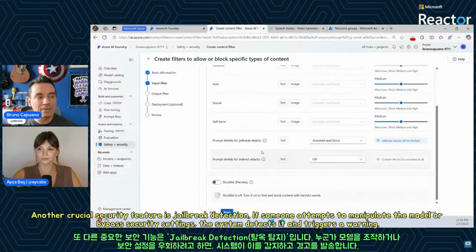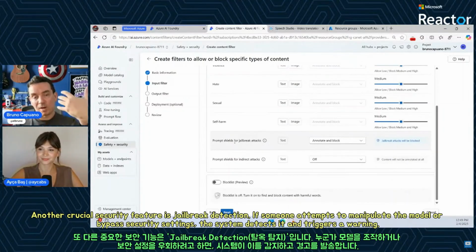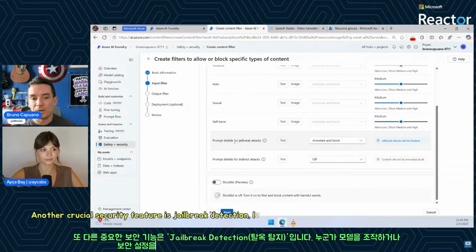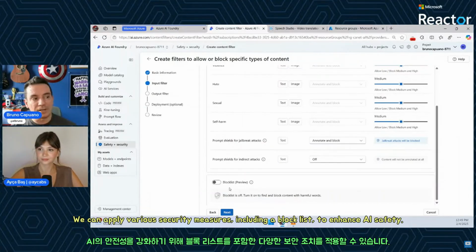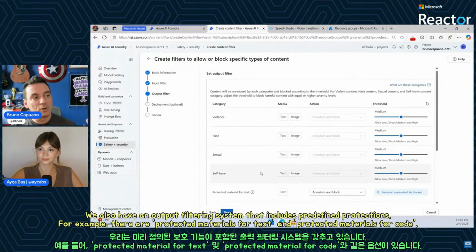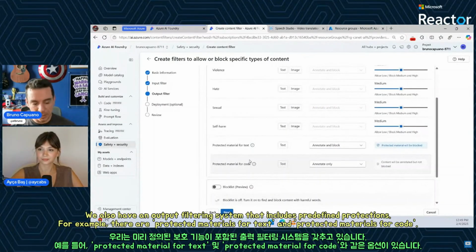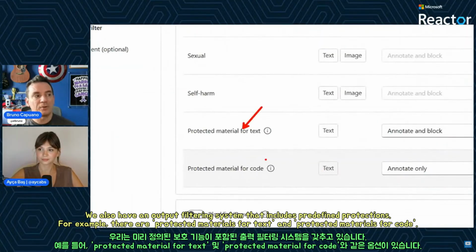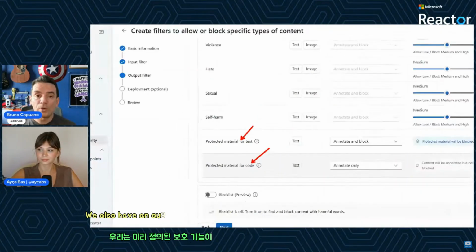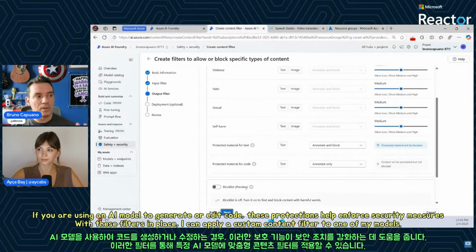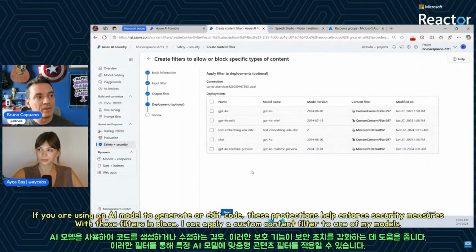And we also have, and this is important, jailbreak attacks. If someone wants to hack a model, because this runs on the input and the output, it's going to detect the jailbreak intention, filter that, and trigger a warning and more. We have a block list, and we can do several things. We also have output material. We can see here that we have protected material for text and protected material for code, if you are using a mode to generate code, to edit code, and more. And when we have this, the whole idea is I can apply this to one of my models.